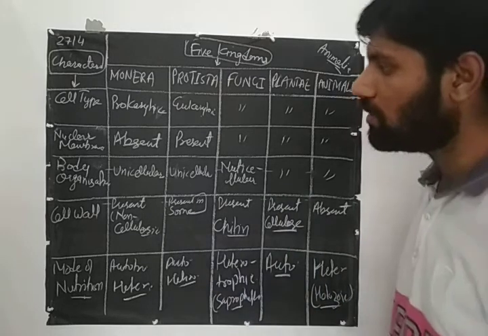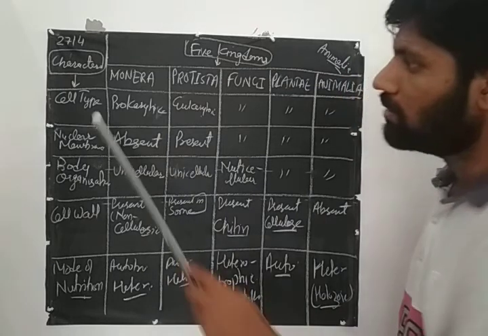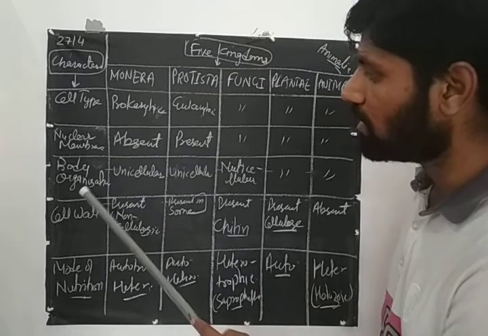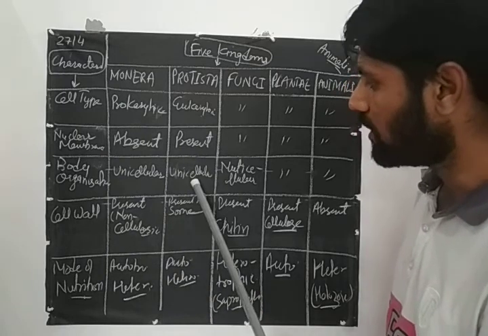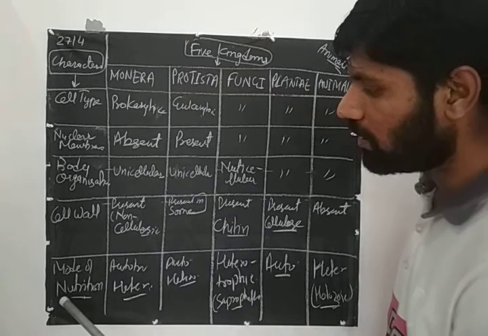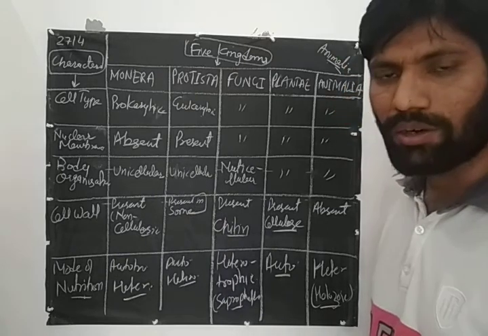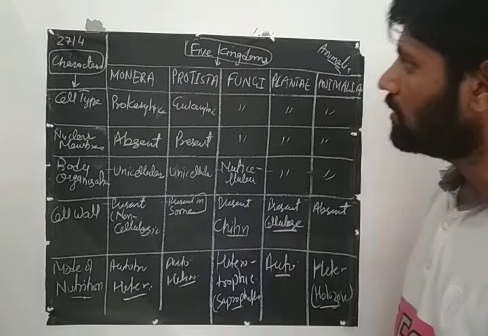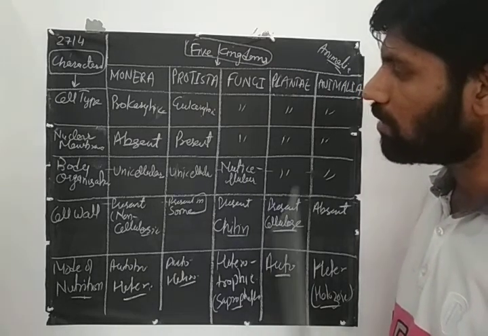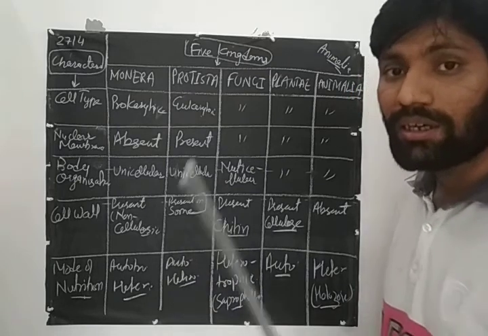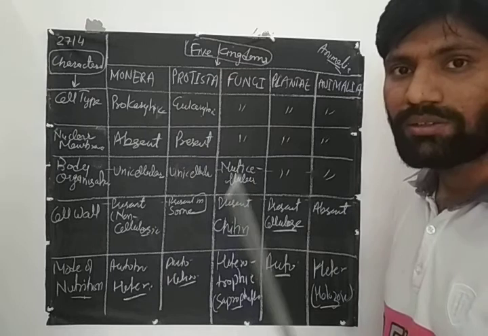So this table is given in your book. Cell type: prokaryotic, eukaryotic; nuclear membrane absent or present; then body organization unicellular or multicellular; then cell wall present, absent, or what type of cell wall; then mode of nutrition autotrophic, heterotrophic, or what type. This system we are following nowadays was given by R.H. Whittaker in 1969, the 5 kingdom system.